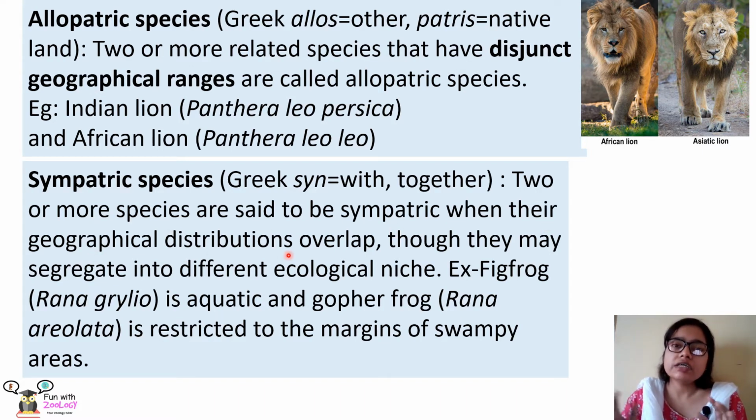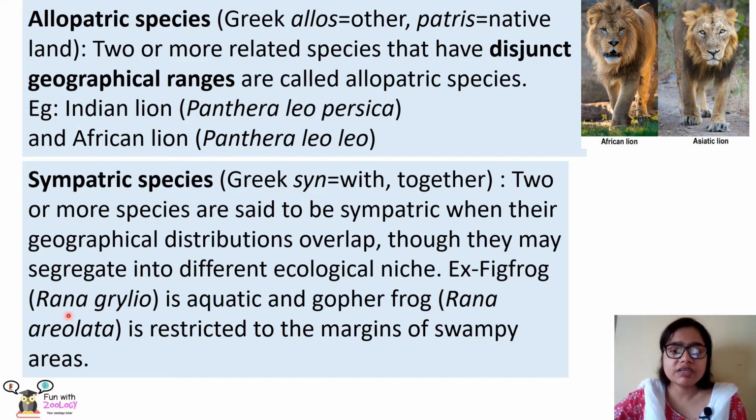That means where they live, their geographical ranges overlap with each other. Though they may segregate in different ecological niches, they live in the same geographical area, in the same geographical range, but their ecological niches are different. So the ecological niche of these two sympatric species are different.